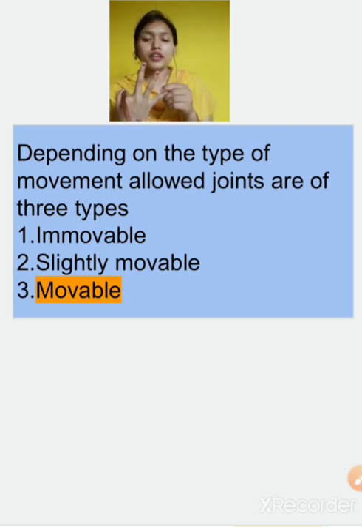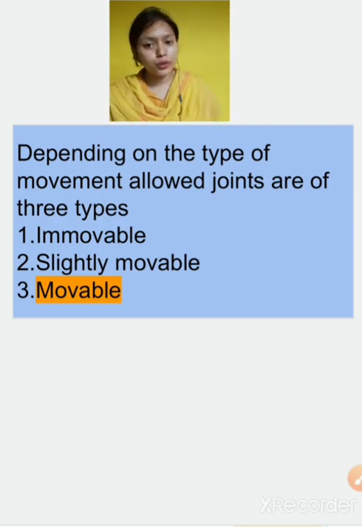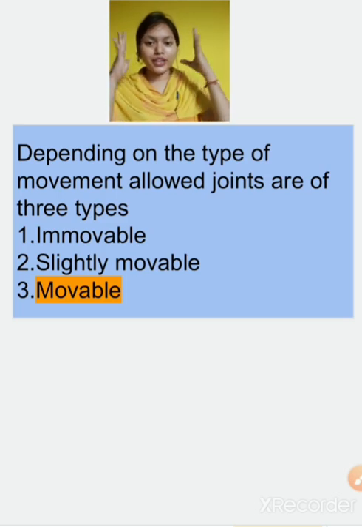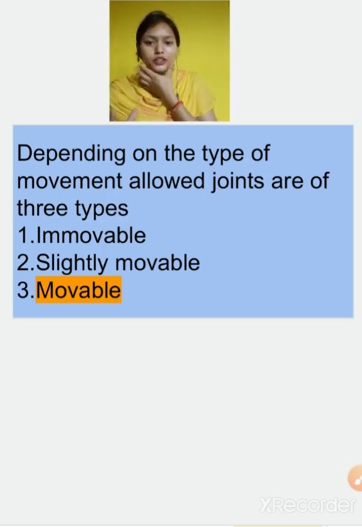First one is immovable. Immovable means that cannot be moved. The joints that cannot be moved are known as immovable joints. The best example of an immovable joint is our head, our skull. We cannot move the upper jaw like this. Lower jaw we can move. All of you just move your lower jaw. Can you move it? Yes.